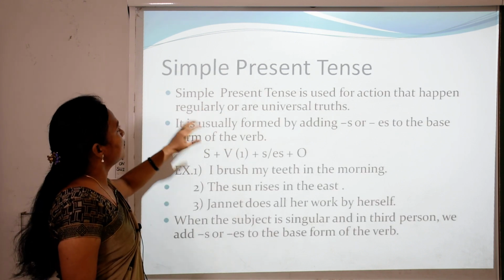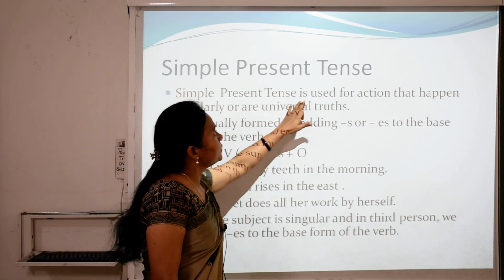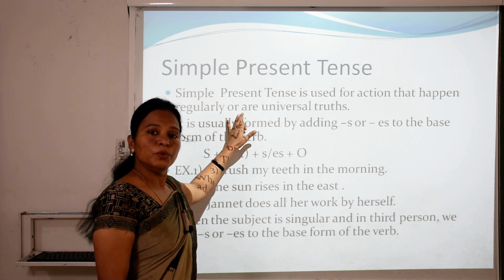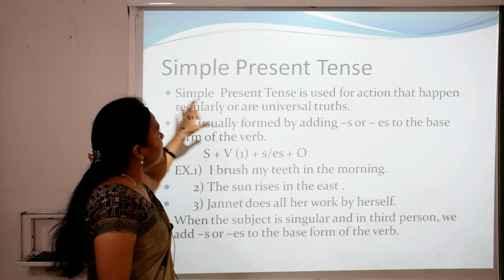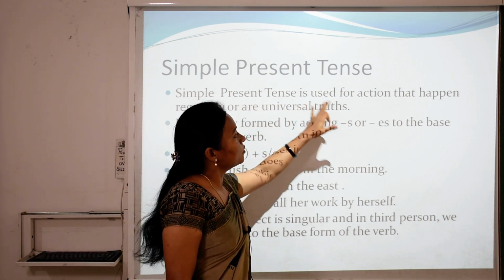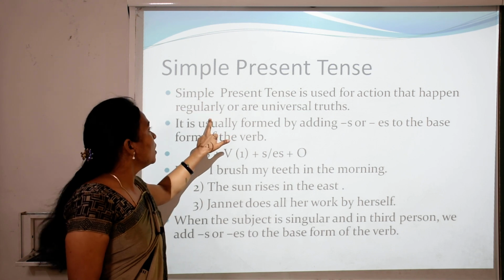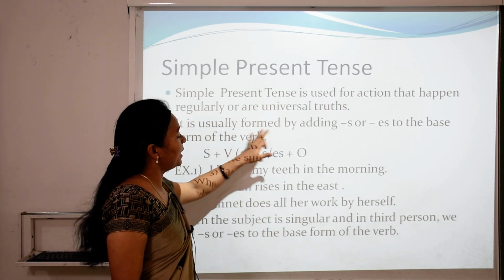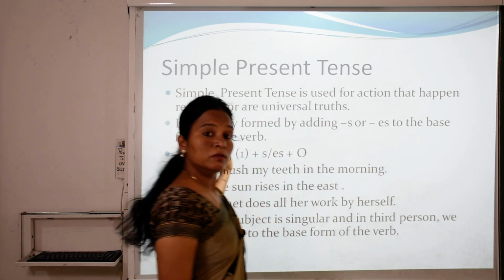Simple present tense. What is the simple present tense, children? Simple present tense is used for actions that happen regularly or are universal truths. I repeat this definition. Simple present tense is used for actions that happen regularly. It means habitual actions or universal truths. It is usually formed by adding s or es to the base form of the verb.